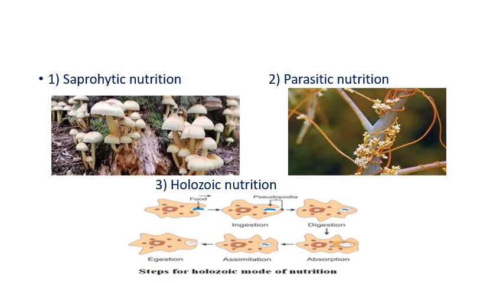There are different types of holozoic nutrition, like herbivorous. What are herbivorous? They depend directly on plants for their nutrition, like cow and deer. This is the example. And carnivorous also come under this. Those that feed on other animals are called carnivorous, like lion, tiger, and shark. And what about omnivorous? These are the animals that feed on both plants and animals, like we humans, even rats also.